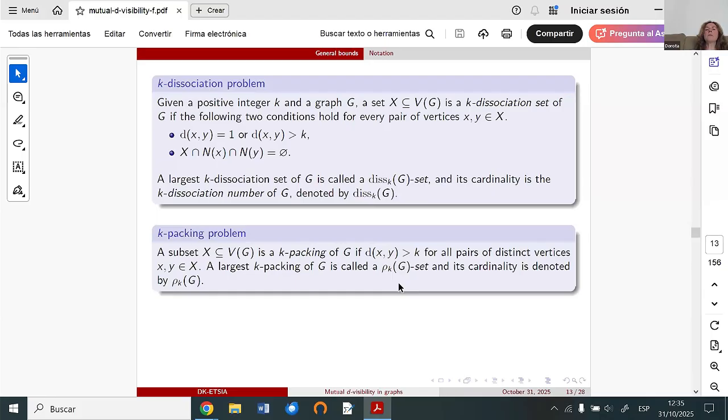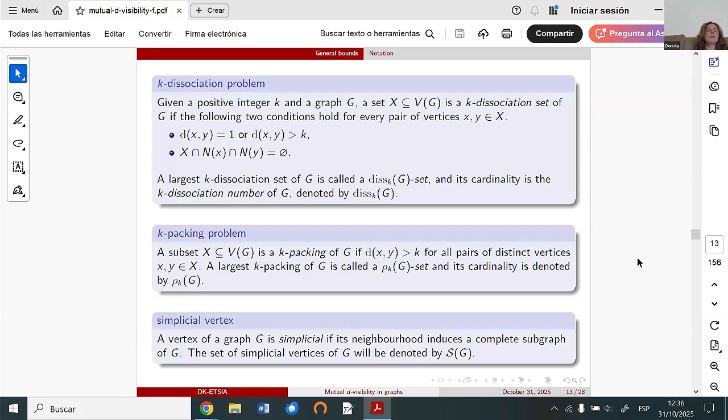And we are looking for the largest k-packing of the graph G, and we denote it by rho sub k of G. As we can observe, we can find some relation between these two parameters. Here we have more conditions than there, but because of this distance we can see that there is some relation, which I will show afterwards.